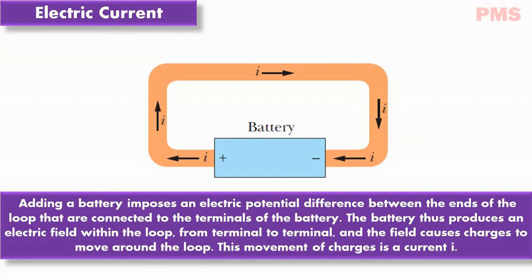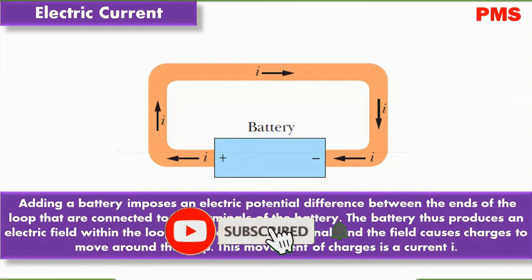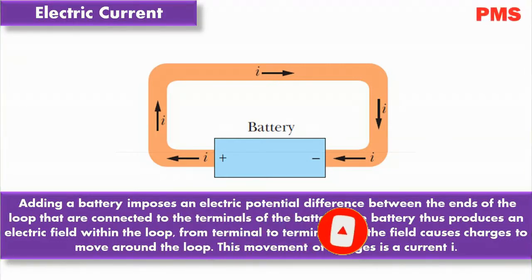Although conduction electrons are available, no net electric force acts on them and there is no current. In the second diagram, you can see that we insert a battery in the loop. The conducting loop is no longer at a single potential. Electric fields act inside the material making up the loop. They exert a force on the conduction electrons, causing them to move, and thus establishing a current. After a very short time, the electron flow reaches a constant value and the current is in a steady state, meaning it does not vary with time.